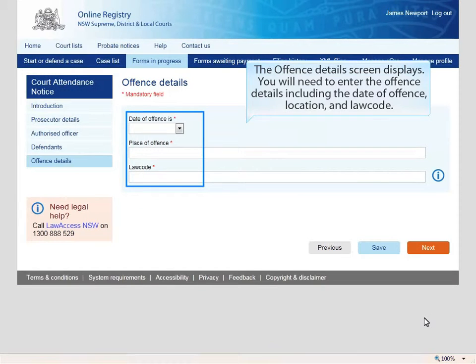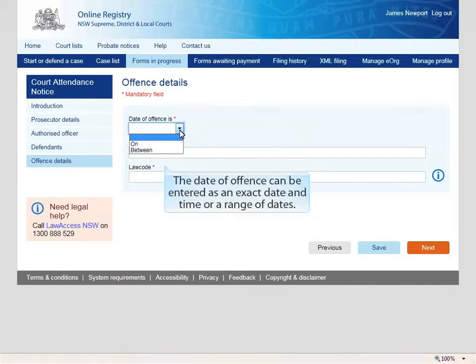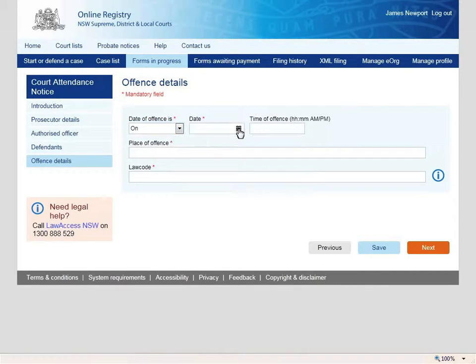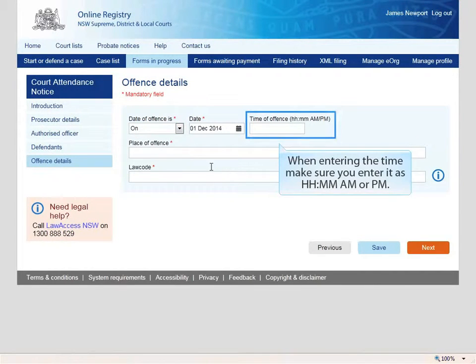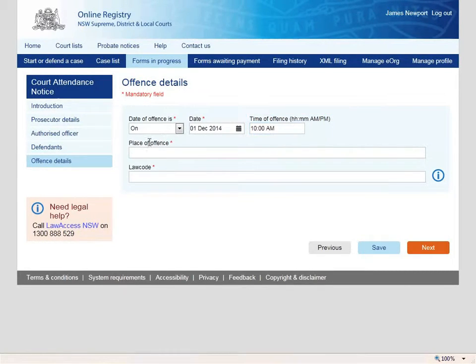Offence details. The offense details screen displays. You will need to enter the offense details, including the date of offense, location, and law code. The date of offense can be entered as an exact date and time or a range of dates. A date is selected from the calendar. When entering the time, make sure you enter it as 2 digits for the hour, 2 digits for the minutes, space AM or PM. 10 o'clock a.m. The place of offence is entered as Burwood, Sydney, then the law code is entered.